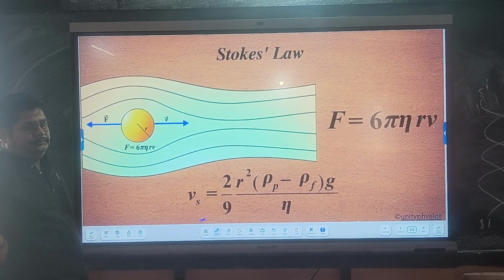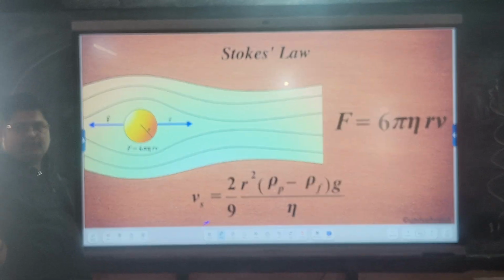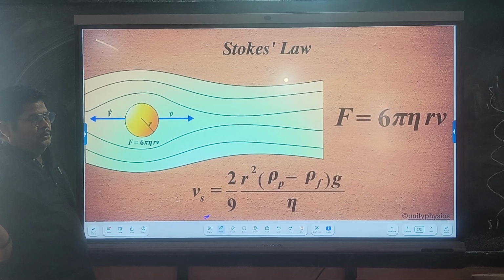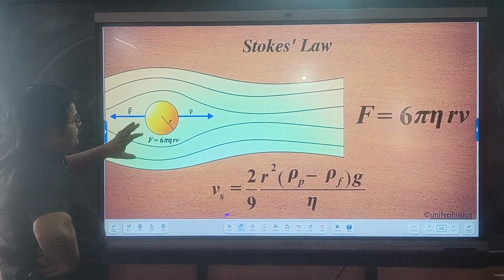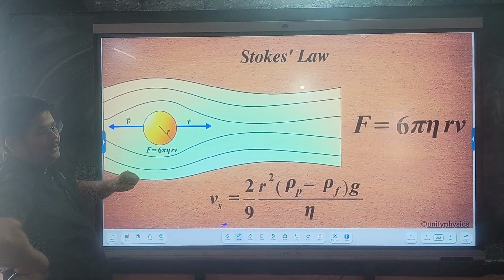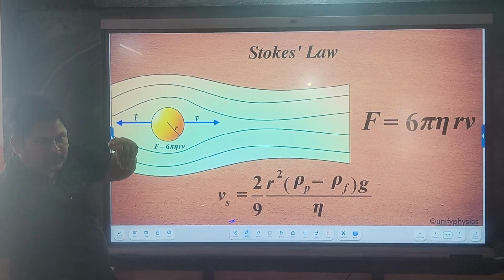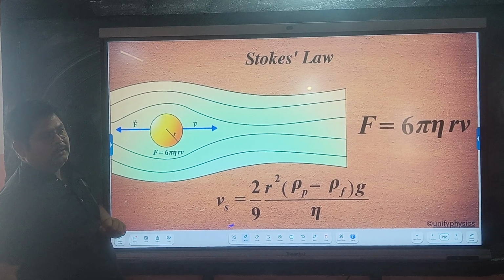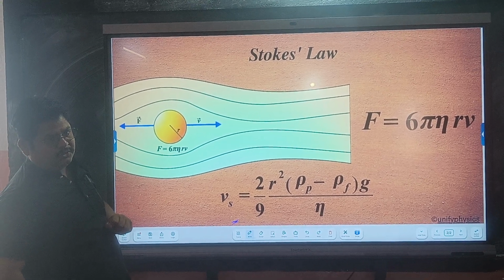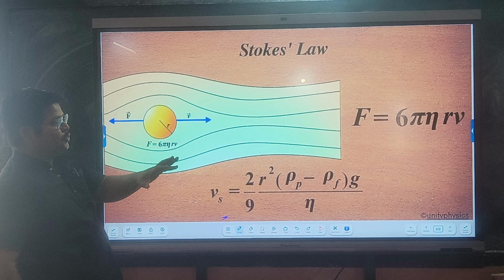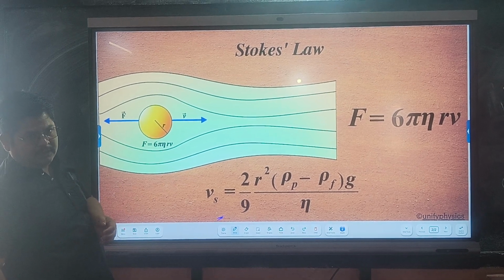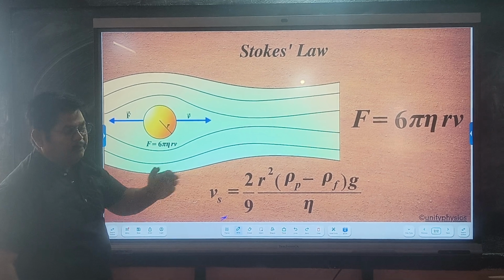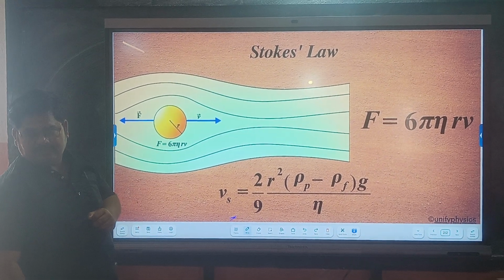Stokes law. This topic is also important. Stokes law is generally applied on spherical bodies which fall inside a viscous medium. And you know very well that viscous force is a dragging force, which opposes or slows down the flow of the fluid. समझ में आया?